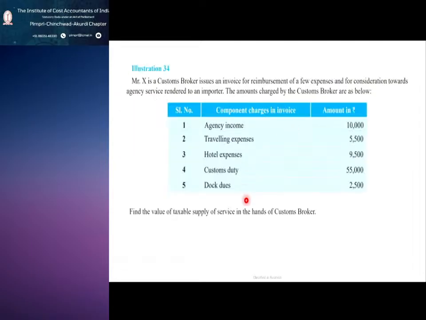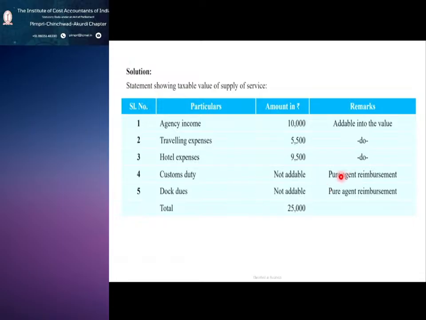So we have seen this example as well. Here this agency income and the traveling expenses, hotel expenses will be the taxable supply. Rest, customs duty and dock dues will be the pure agent reimbursement.